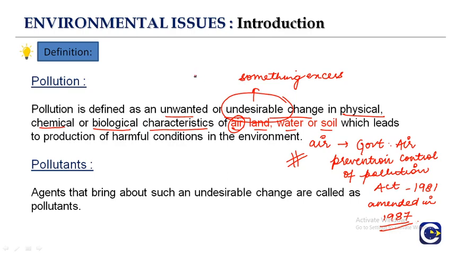When we're talking about air, it can be an excess of CO2 in the atmosphere that is caused by vehicles, by the combustion of fossil fuels or burning. When we're talking about land, it can be that landfills are present with some pollutants. When we're talking about water, it can be contamination of water.